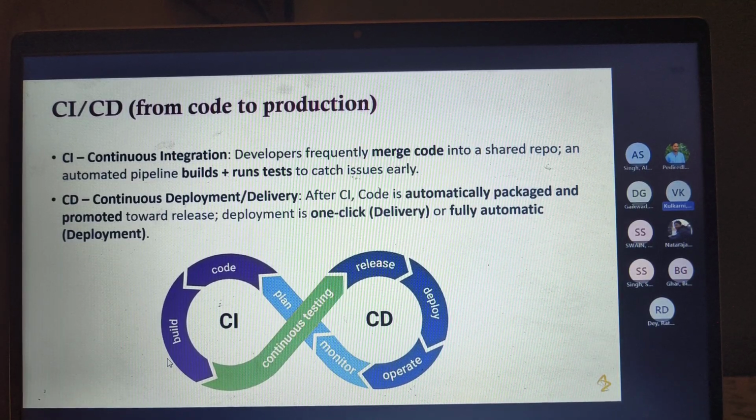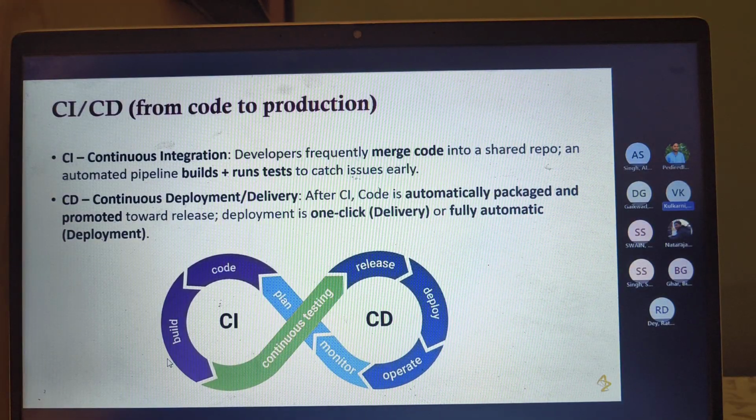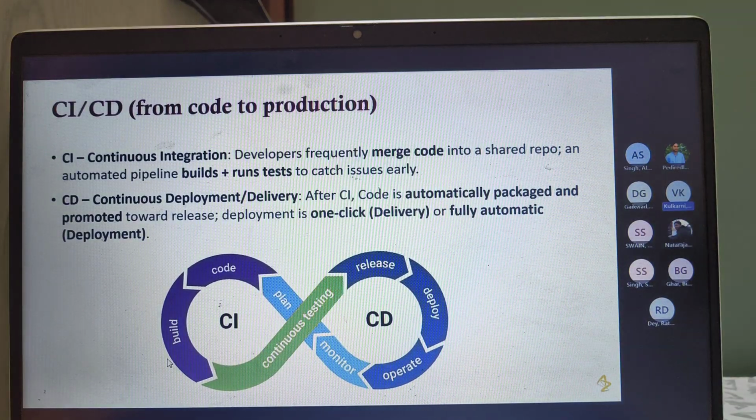Okay, so I'll come to that part. But before going to that, these are the basic terms of what we call CI/CD, right? So continuous integration is where we actually check in our code, and continuous deployment is the process of putting all those changes into a package and then deploying it on a particular environment. That's what we call the CI/CD. Okay.